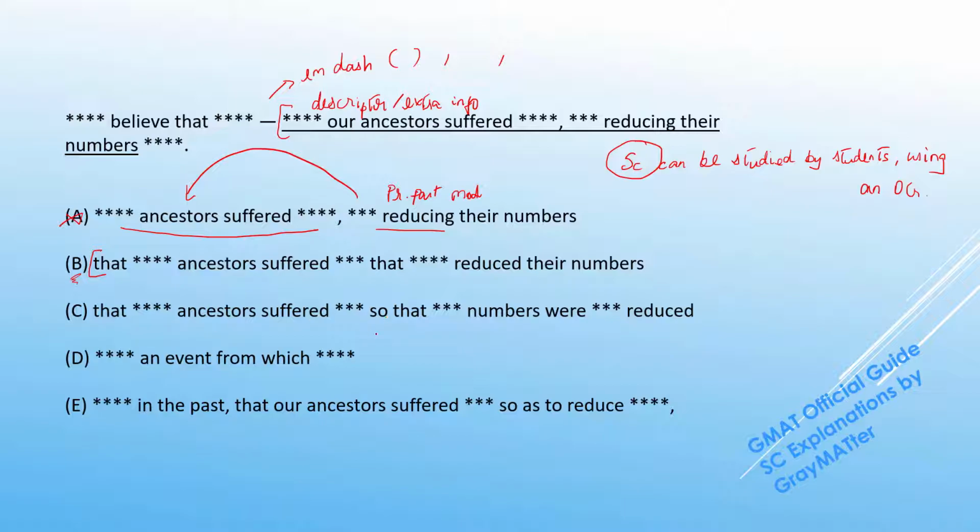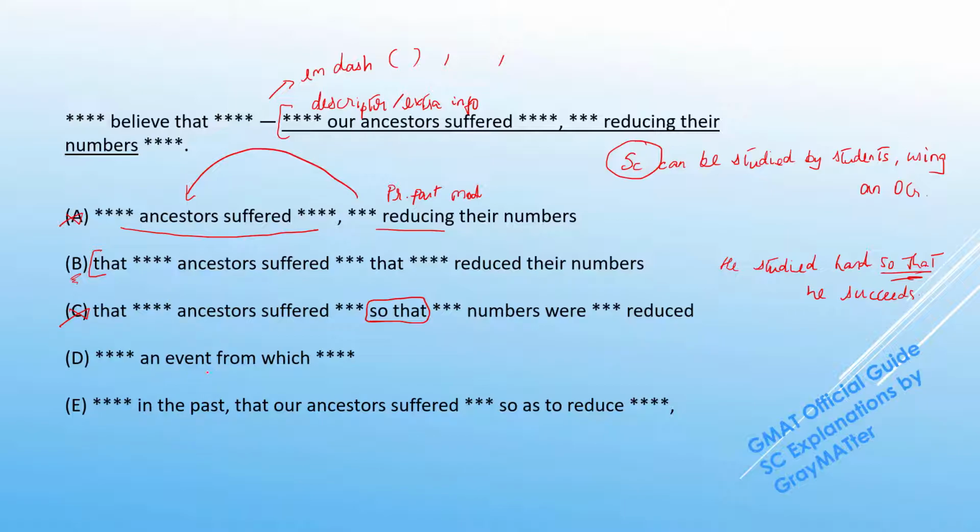Now in C, the main difference we can see is the usage of so that instead of that. Now why do we use so that? He studied hard so that he succeeds. So we use so that to indicate the purpose or the intent behind the study. So he studied hard so that he succeeds. So if we take back the same meaning, then we're saying they suffered an event so that their numbers were reduced, as if they intended their numbers to reduce. So C goes off as well.